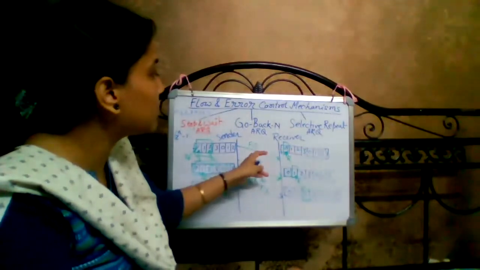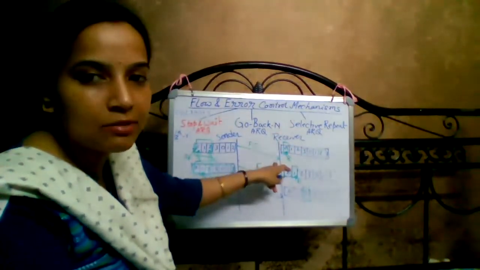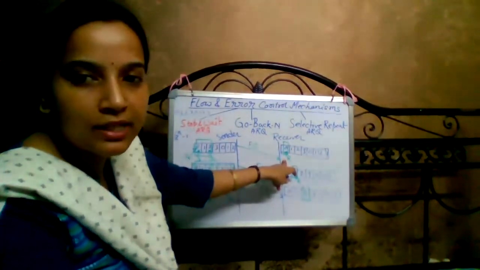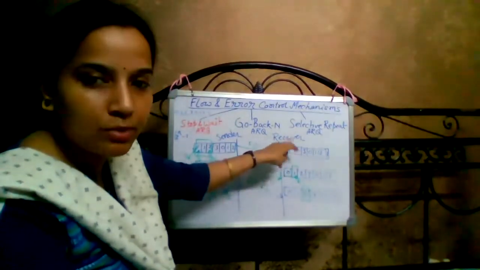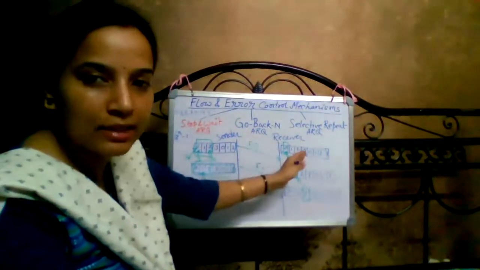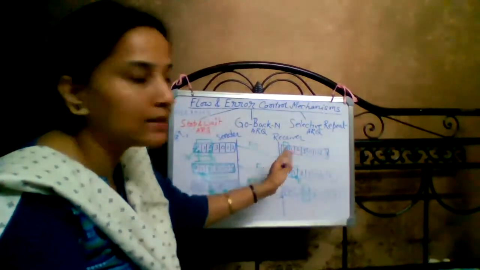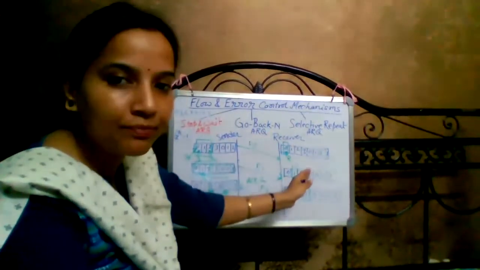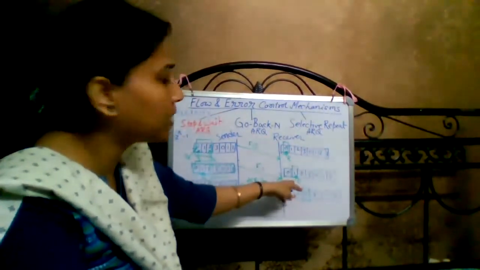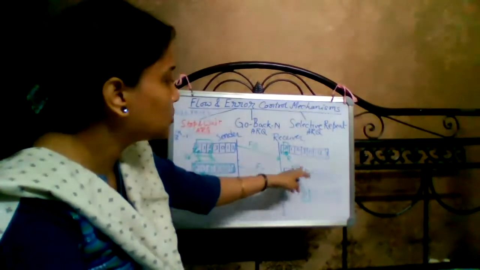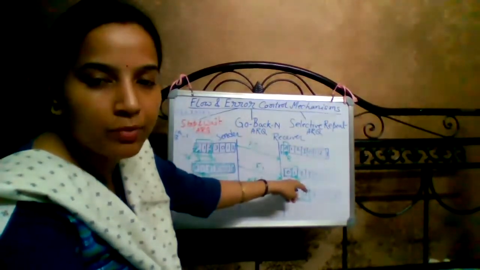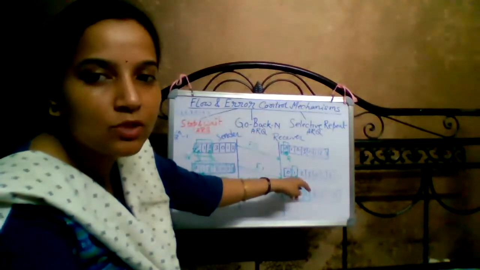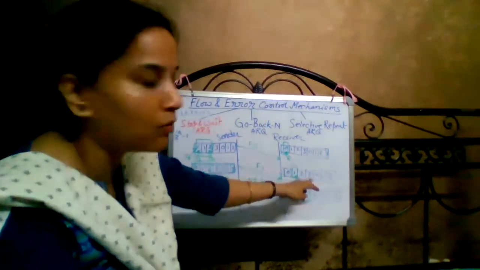When frame 0 is received by the receiver, which is expecting frame number 0, it accepts it and slides the window towards the right. The next value will be R equal to 1, meaning it is expecting frame number 1.